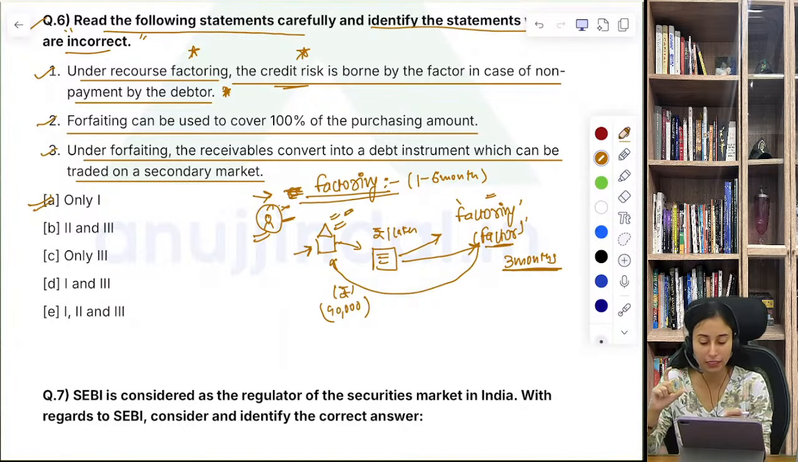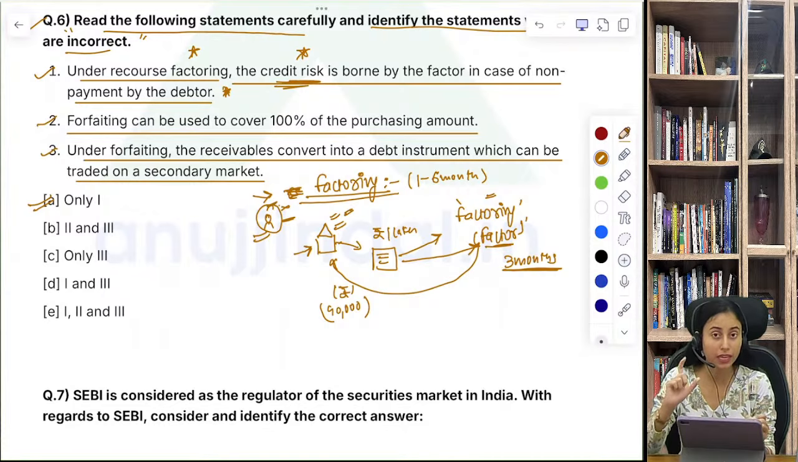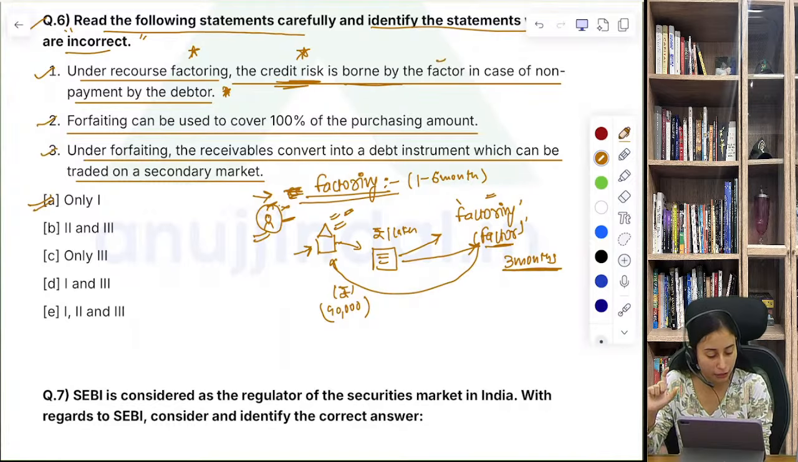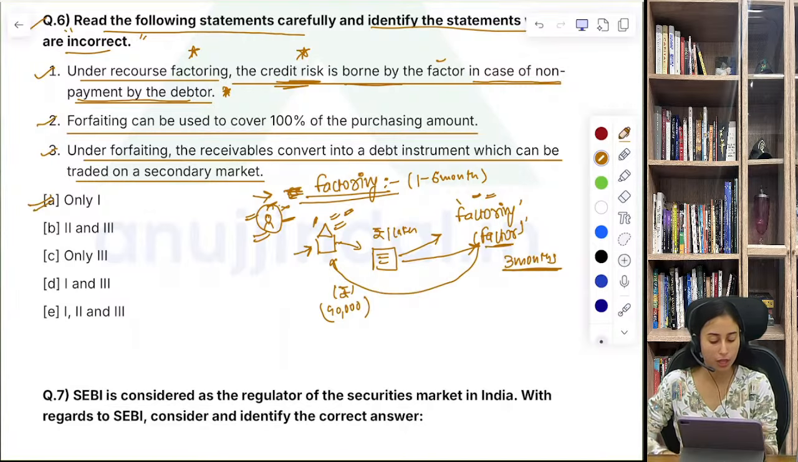So let's just read the statement again. It says under the recourse factoring, the credit risk, that means the risk of not being repaid for the bill, is borne by the factor. Factor तो यही है इस केस में. No, the factor is not going to bear the risk in this case. Okay, this company is going to pay me for that bill, so the factor in the case of non-payment by the debtor, that means the client. Okay, so this company is going to give me the money in that case. So the first statement is incorrect.